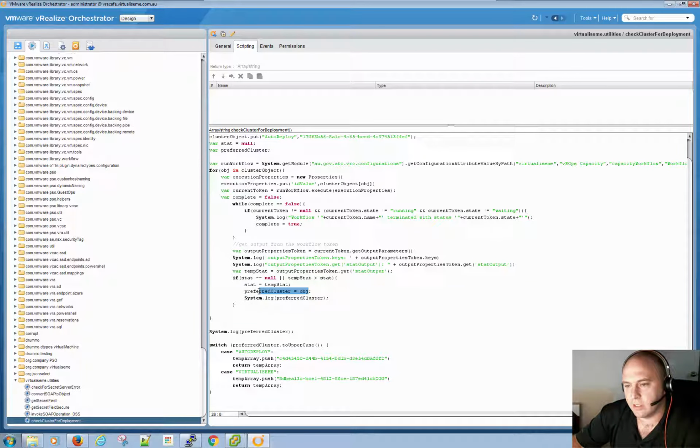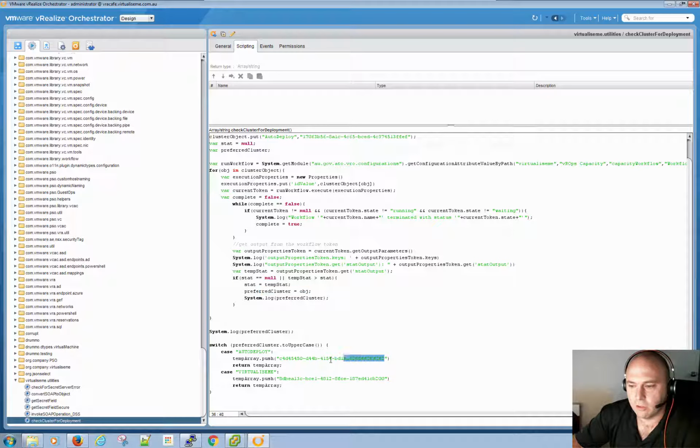And I've basically said, yep, if it's larger than the previous, then write it in. So it's just doing a very dumb way, as if it just goes through each one of the clusters that vROPS gives back, and if one's got more space than the other, it overrides it. So it's whatever has the most amount of space by the end of the run, which is going to be given back to me. So it's not that smart, but you know, it gives you an idea of how it can be done. And then it returns.